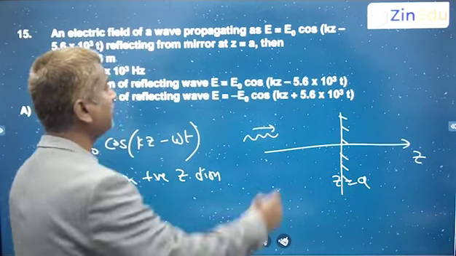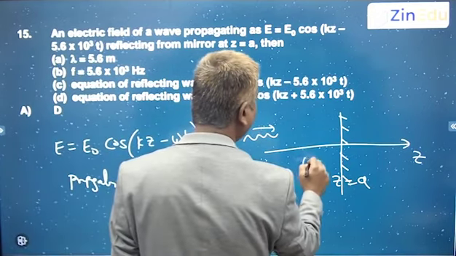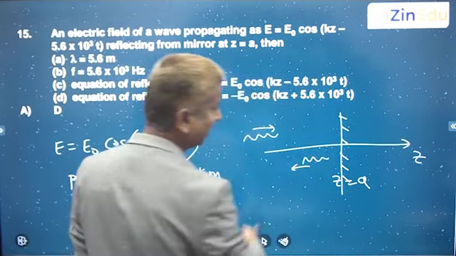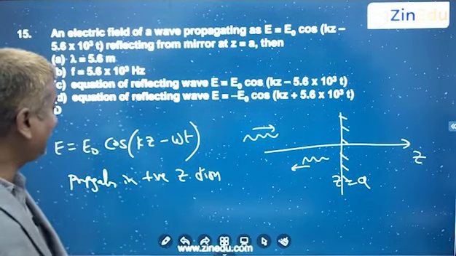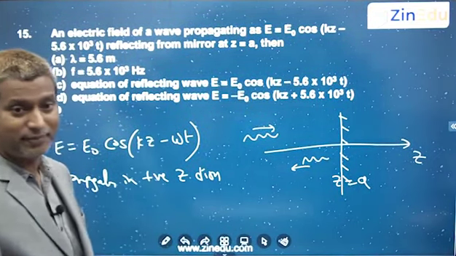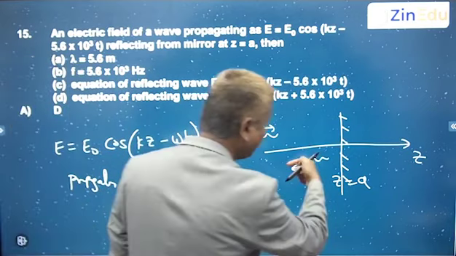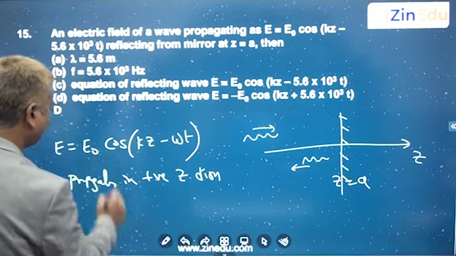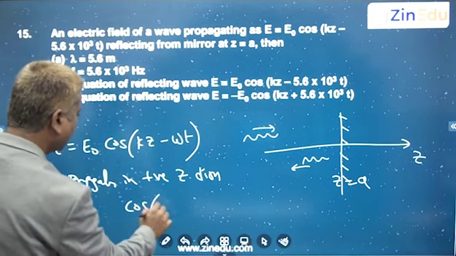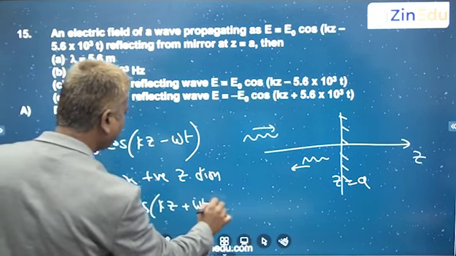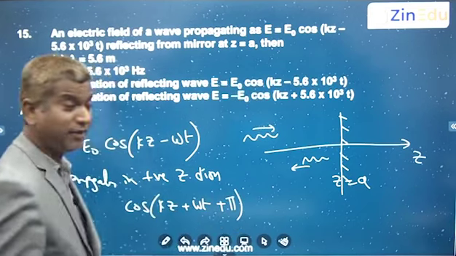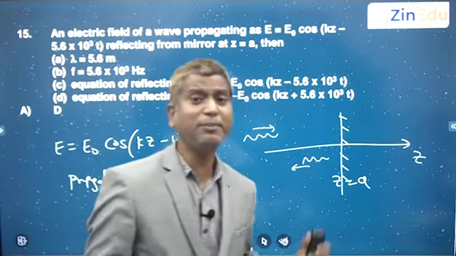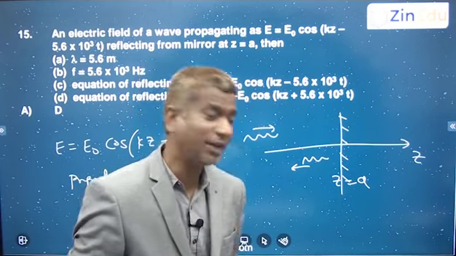Okay, so the mirror is like a denser medium, so it will reflect back with the same amplitude, moving in the negative z direction. Whenever it is moving in a negative z direction, you have to use plus. And then it will also have a phase change of pi. So your answer is same amplitude cos of kz plus omega t plus pi, because whenever the wave is reflected from a denser medium, its phase changes by 180 degrees, right?